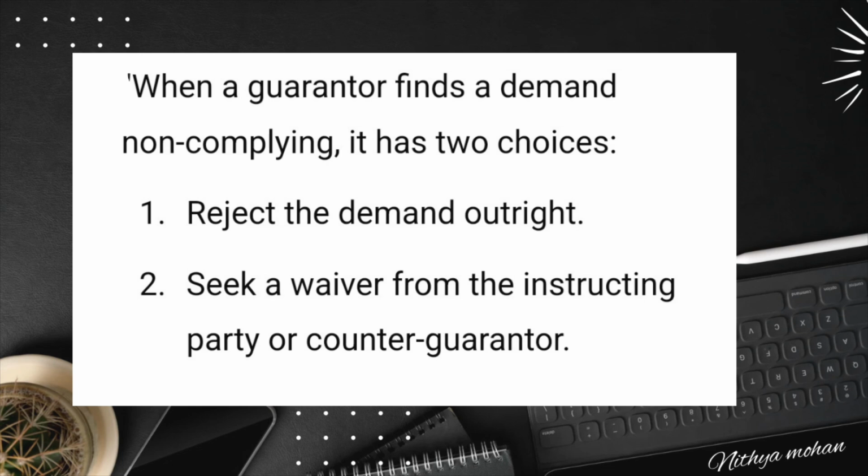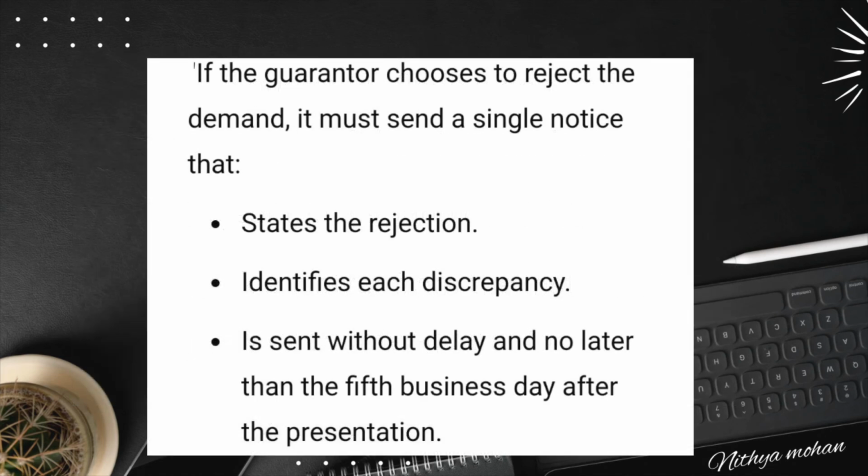The rejection must be made via a single notice sent to the presenter of the demand. And this notice, as required by subarticle 24D, must clearly state that the guarantor is rejecting the demand and must identify each discrepancy for which the demand is being rejected. This notice is typically given to the beneficiary, although it could be addressed to a third-party presenter.